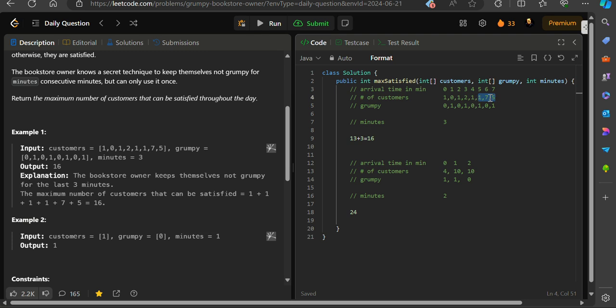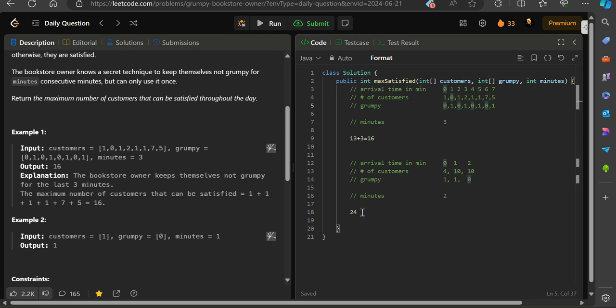So all of these will come under my satisfied customers, and we just scan through the rest of the array, and for those where the book owner is happy, just add to the count. So it will be the solution. So it was a bit tricky problem.